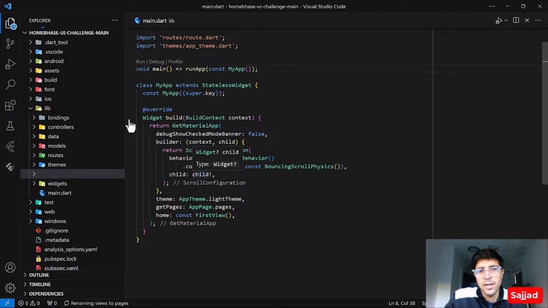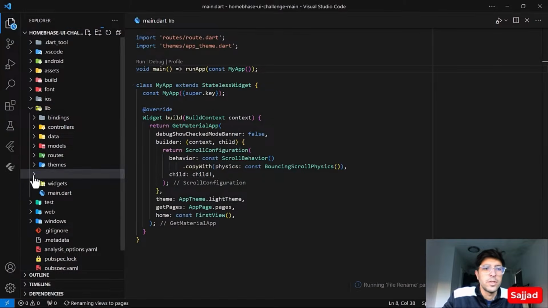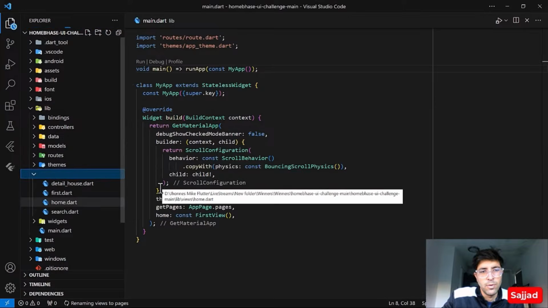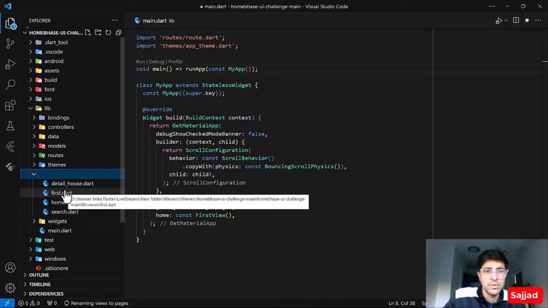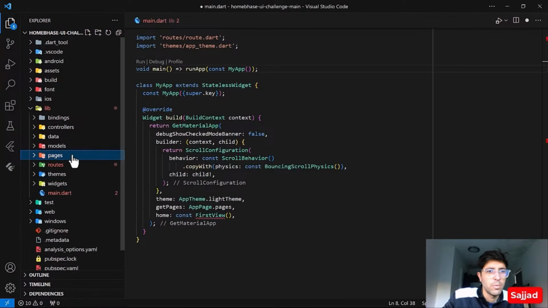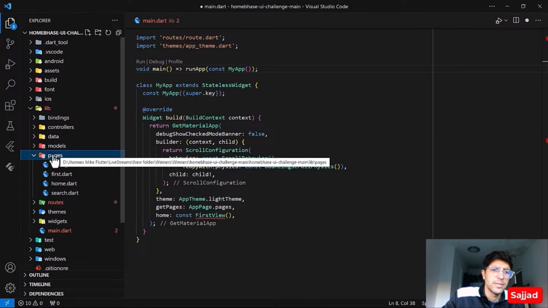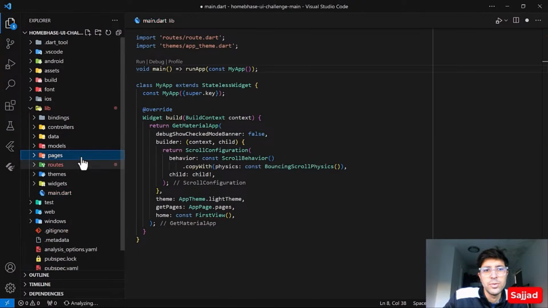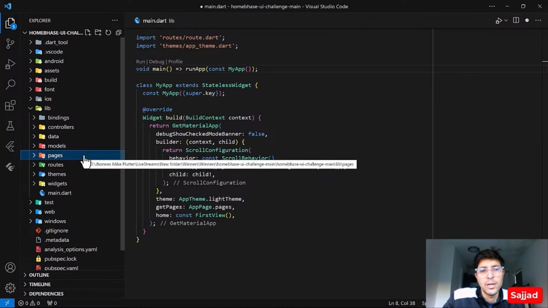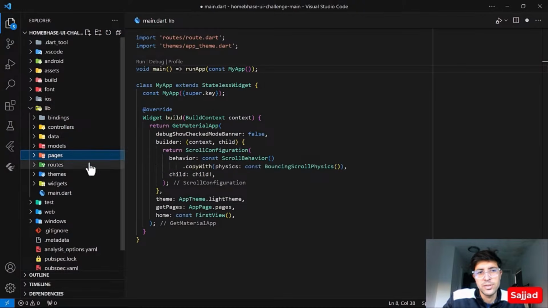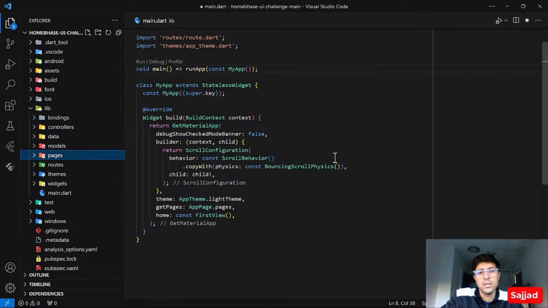This is the more common term used for folders that contain the screens or pages of the application. So here you could use the name pages or screens. This is another feedback that I have for you. Naming conventions are also very important, because if you have better naming conventions in your code, it represents itself and is more readable.